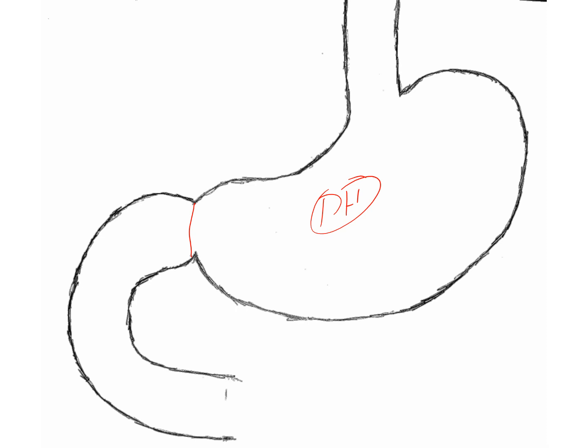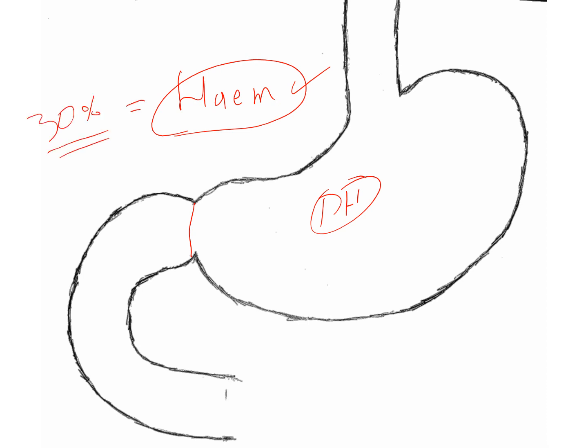Antacids, proton pump inhibitors, and others that suppress the acidity of the stomach will lead to decreased absorption of iron. The type of iron matters: we have the heme iron and the non-heme iron. Heme iron is the best for absorption; 30% of heme iron will be absorbed, while only 5 to 10% of non-heme iron will be absorbed. Non-heme iron is present in vegetables, grains, and fruits. Heme iron is present in fish, meat, and other animal products.